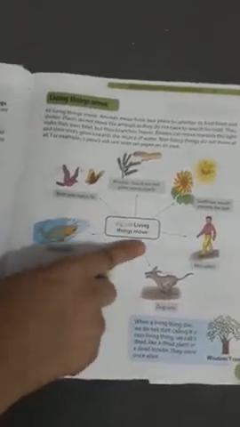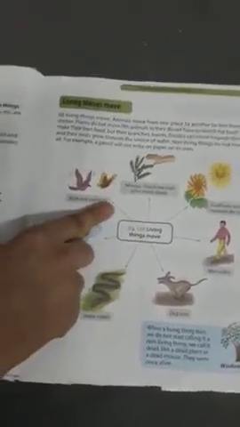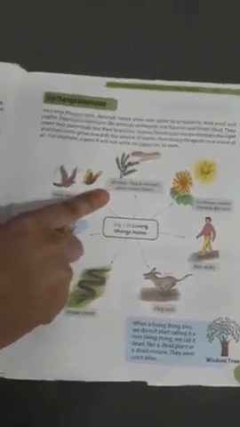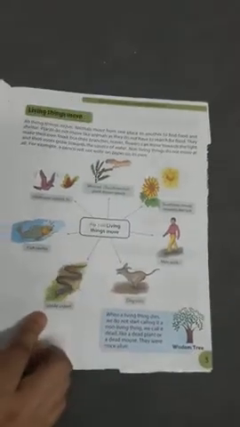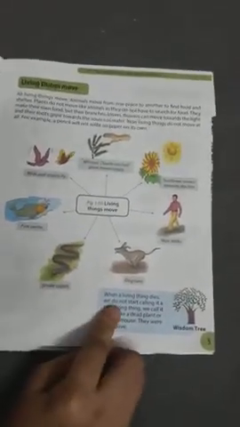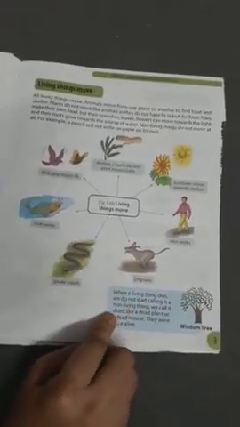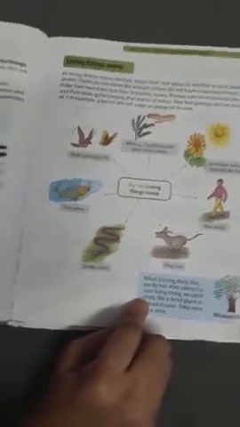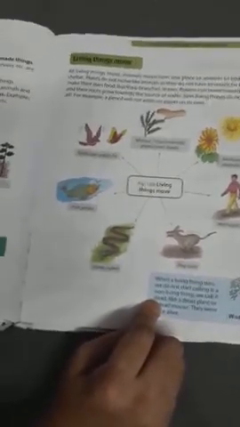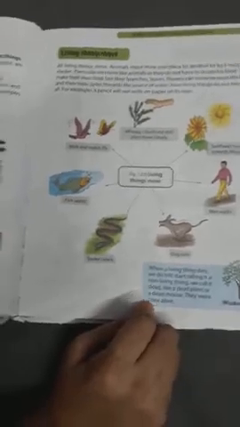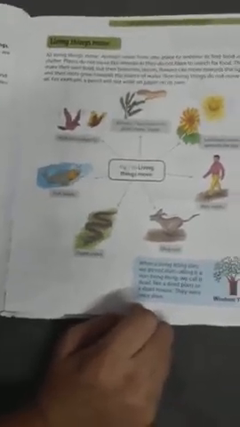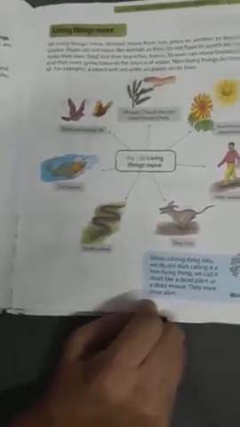Living things move. Birds and insects fly. Mimosa, the touch-me-not plant, moves slowly. Sunflower moves toward the sun. Fish swim. Dog runs. Man walks. Snake crawls. When a living thing dies, we do not start calling it a non-living thing. We call it dead, like a dead plant or a dead mouse. They were once alive. This is the wisdom column.